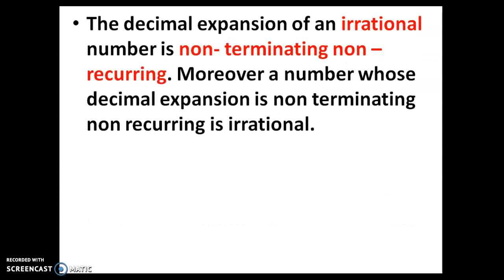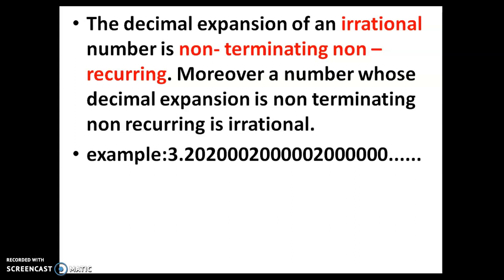The decimal expansion of an irrational number is non-terminating, non-recurring. So if the number is irrational, then the decimal expansion will never come to an end, and it will not repeat in the same sequence either. In the previous case we saw non-terminating and recurring, that is repeating. Here it will never end and it will not have the same decimal numbers repeating. Some different numbers will be there.